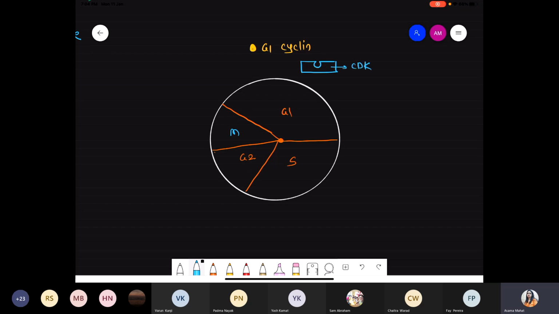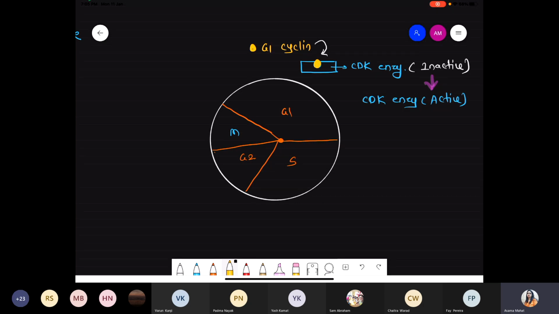So that is a CDK enzyme. CDK enzyme, without its partner, is in an inactive form. But now what happened? Readily that inactive form is converted into active CDK. CDK becomes active when its partner, which one? That is G1 cyclin, they go and bind at the active site of CDK. यहाँ पे जाके bind होगा.